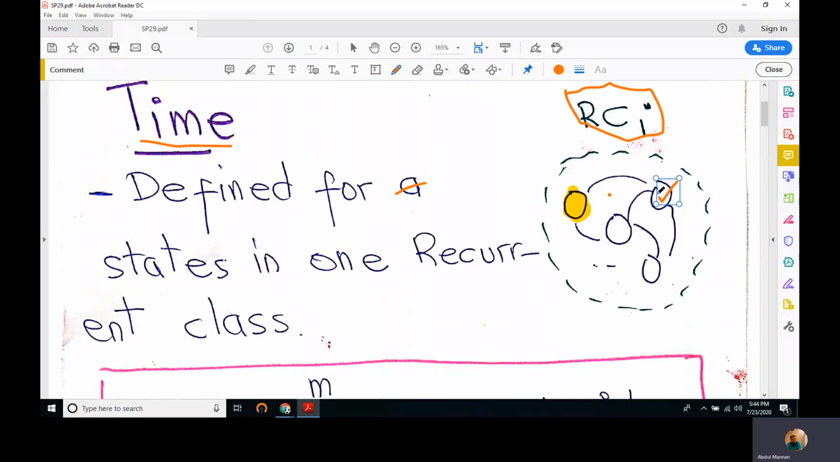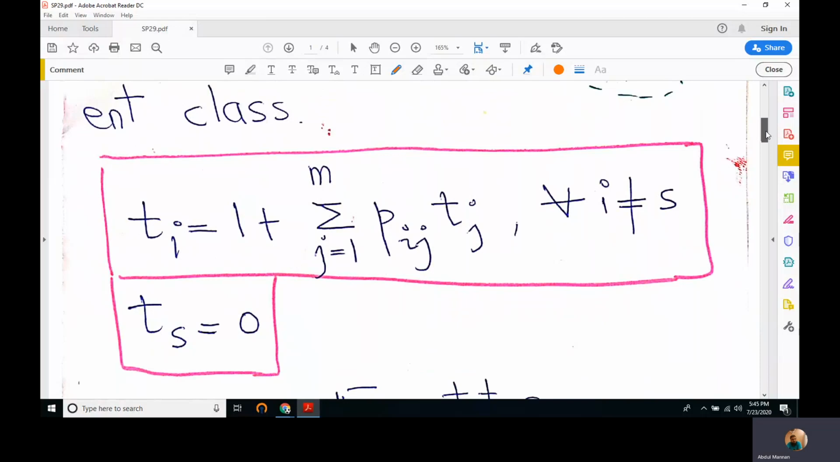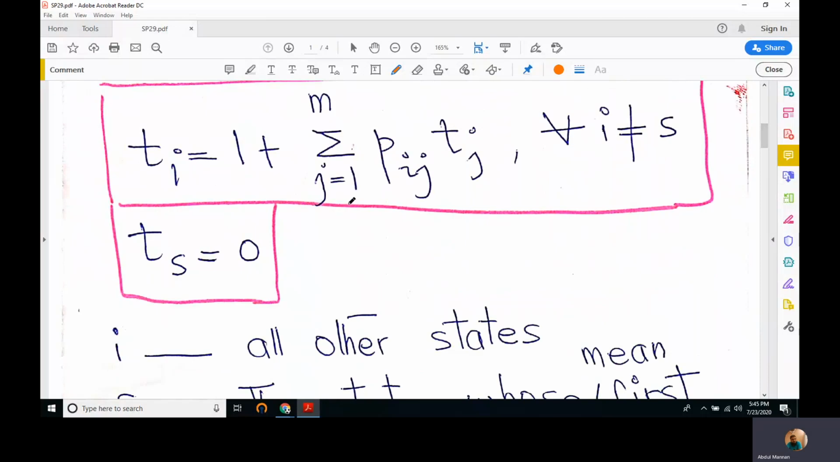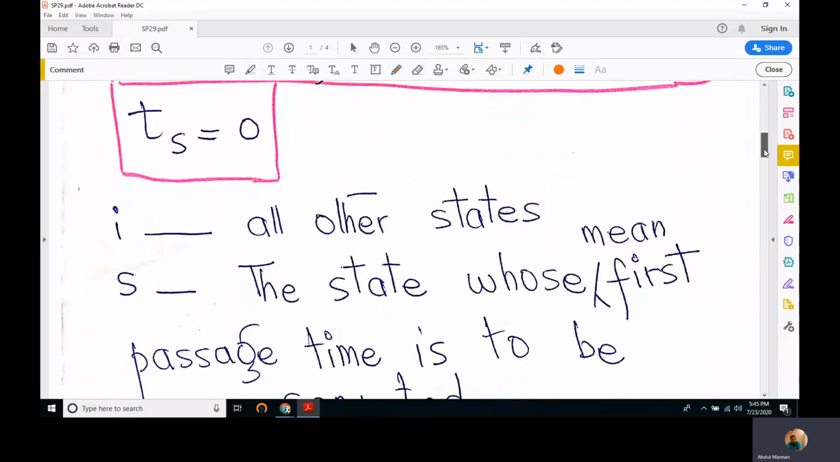It can be defined for each state in a given recurrent class, and we also have to mention the starting state. So we have to mention two states: the state for which we are computing the mean first passage time, and the state that we start from. So I is for all other states except the state for which we are going to compute the mean first passage time.